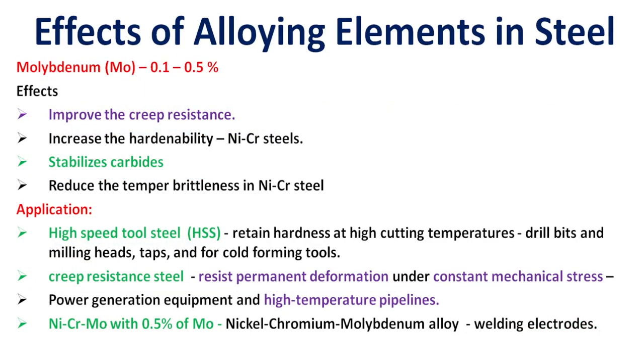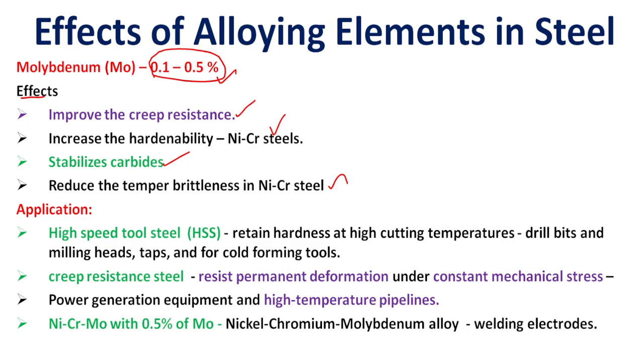Next is molybdenum, Mo. So 0.1 to 0.5 percentage. The maximum presence in steel is 0.1 to 0.5 percentage. The effect is that it improves the creep resistance. Okay, it increases the hardenability. In nickel chromium steels it increases the hardenability, stabilizes carbides, and reduces the temper brittleness in nickel chromium steels.